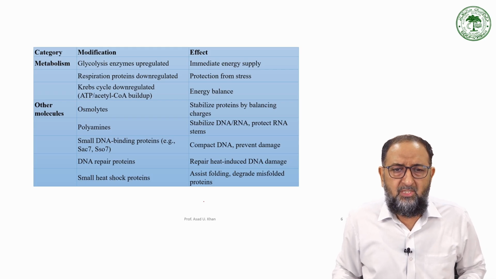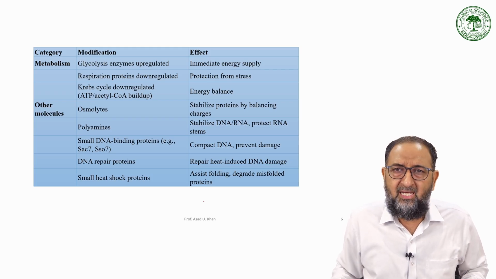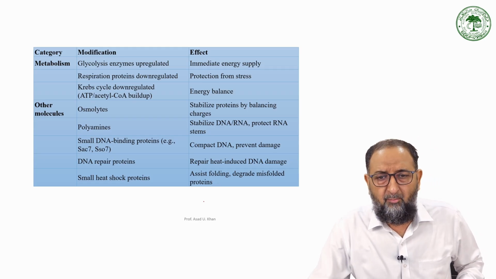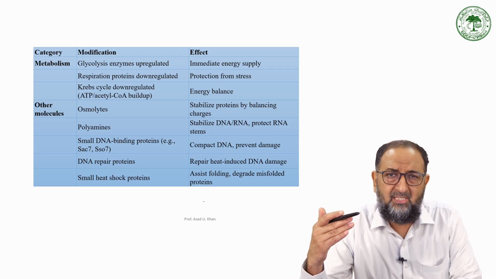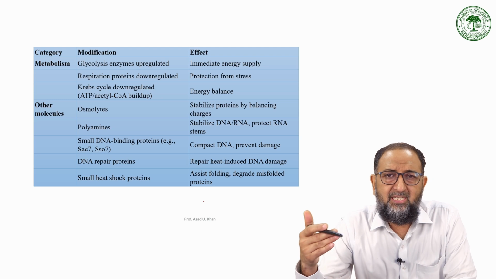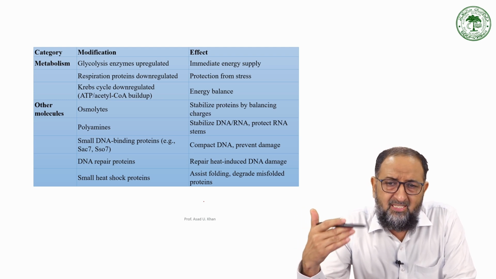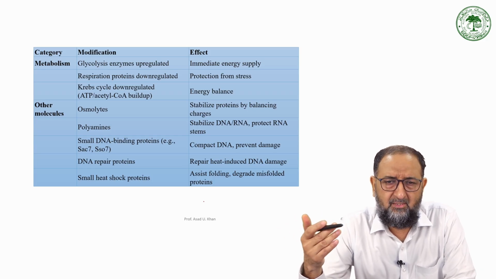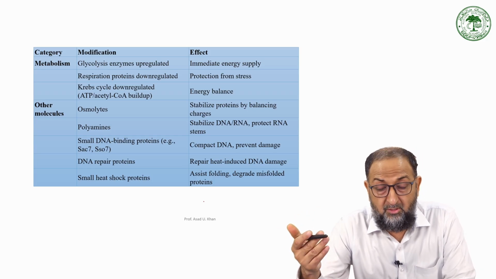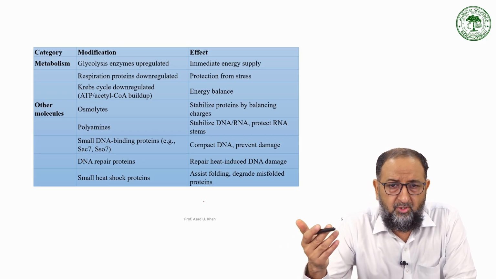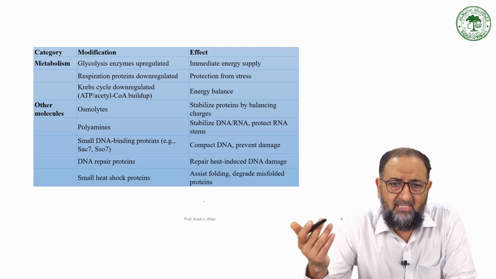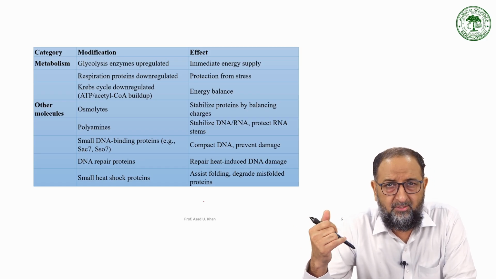The small DNA binding proteins, again Sac7 and Sso7, are very common, and they provide compact DNA structures and prevent damage to the DNA. At high temperature there is always a chance of losing or damaging the DNA. When the DNA is damaged, the cell will not survive. No proper replication takes place, the cell will be destroyed, genes will be lost, some essential gene must be lost. So in order to protect against this, the cell adapts to high temperature conditions with small DNA binding proteins.